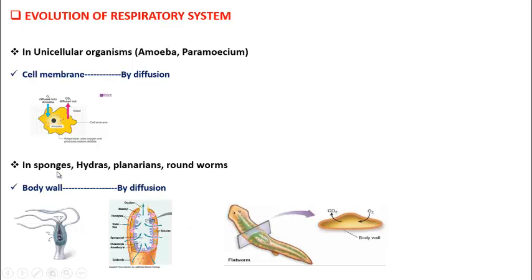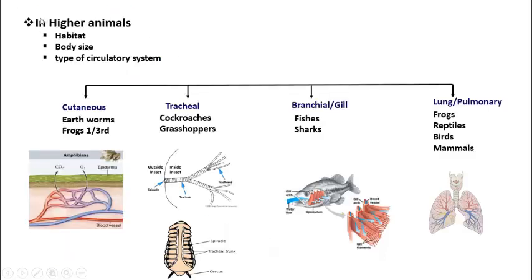Students, sponges belong to porifera, hydras belong to cnidaria, planarians belong to platyhelminthes, roundworms belong to nematyhelminthes. So up to nematyhelminthes, it is the body wall that helps in diffusion of oxygen. Got it students? Now coming to the higher organisms, that is from annelida to mammals, right?